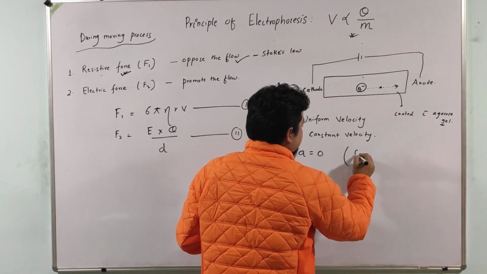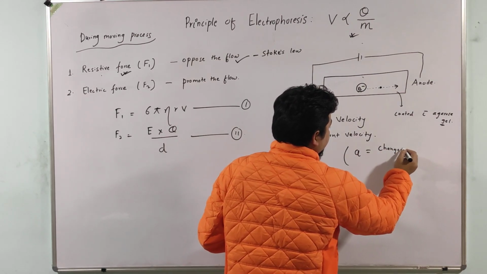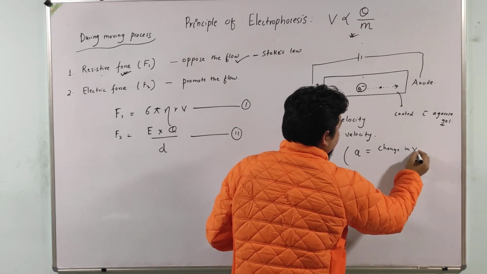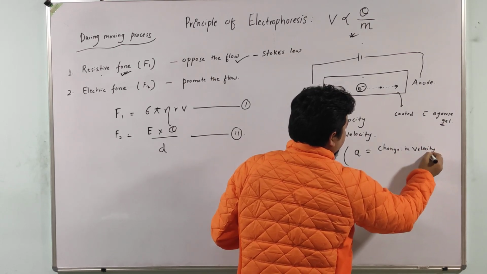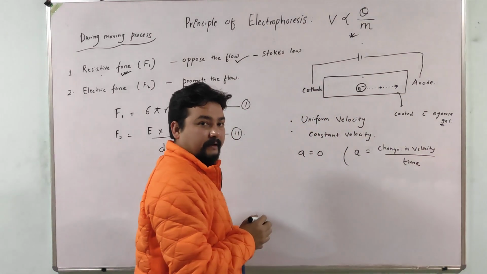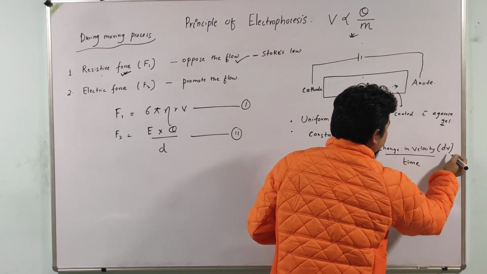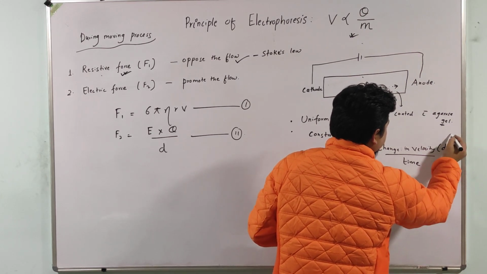Because acceleration equals the change in velocity with respect to time, or dv with respect to dt.